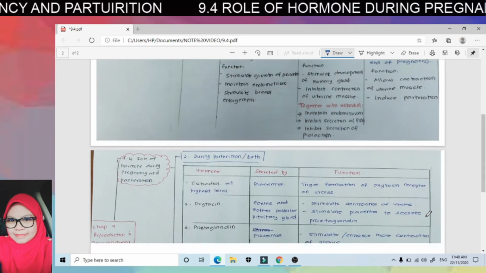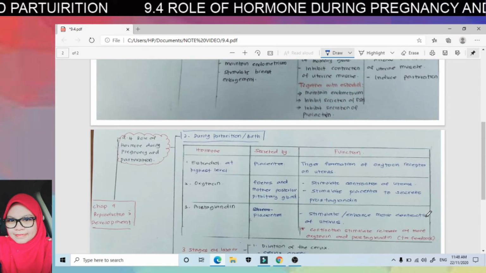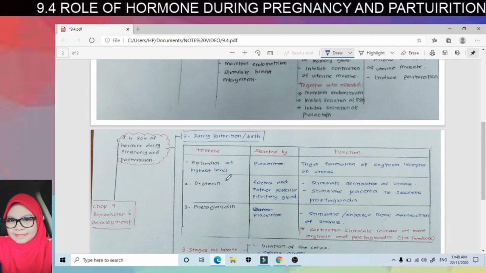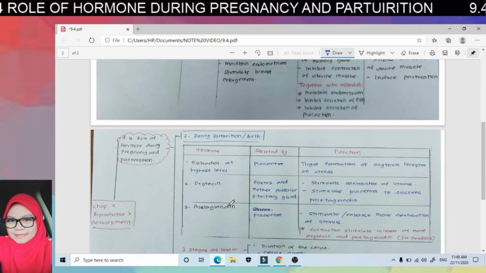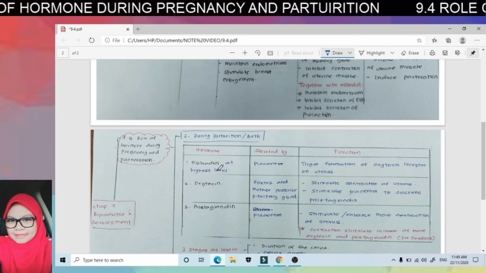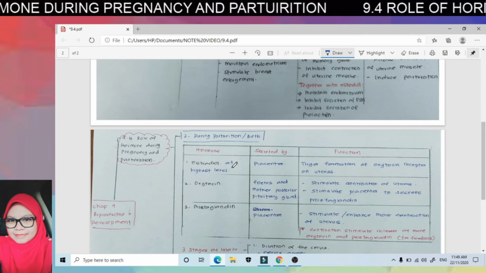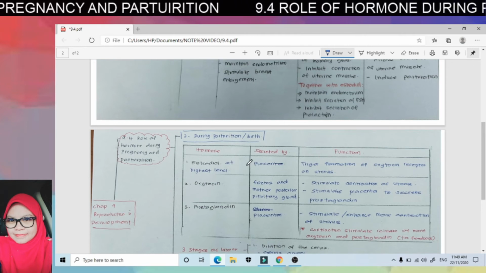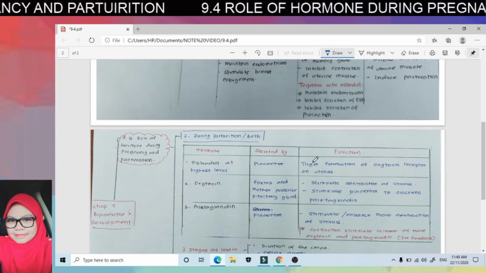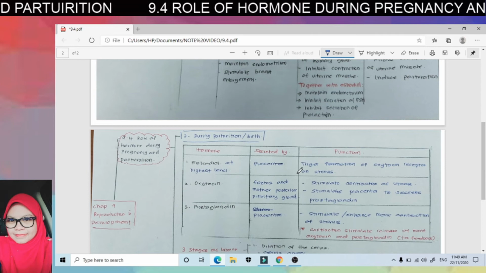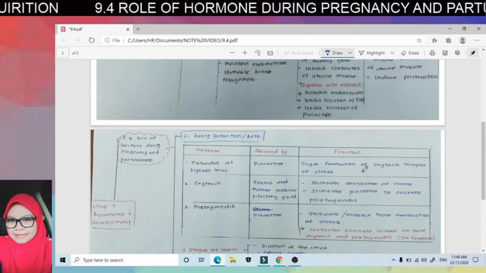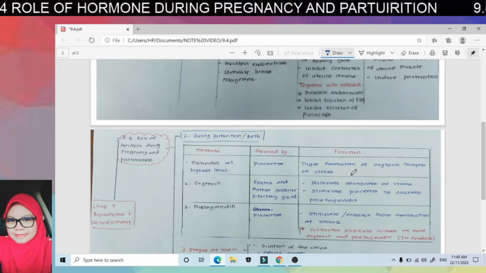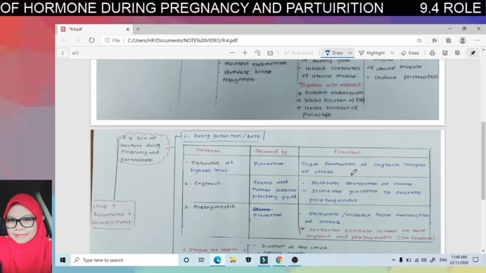Okay. Next. During parturition, ataupun during birth process, these are 3 important hormones: estradiol, oxytocin, and prostaglandin. For estradiol, the level is at highest level, and this time this estradiol is secreted by the placenta. The function is to trigger formation of oxytocin receptor on uterus. And the progesterone at this time is very, very low.